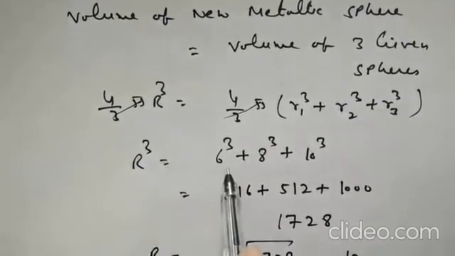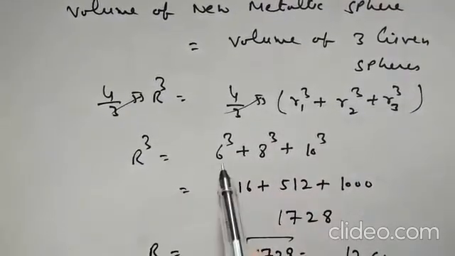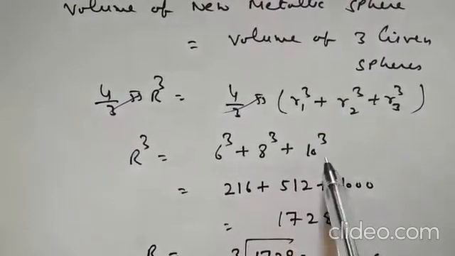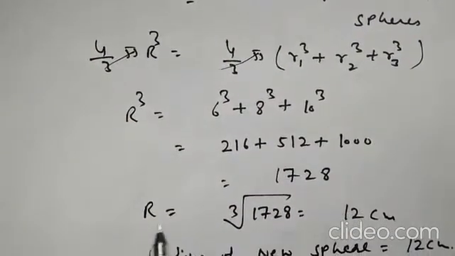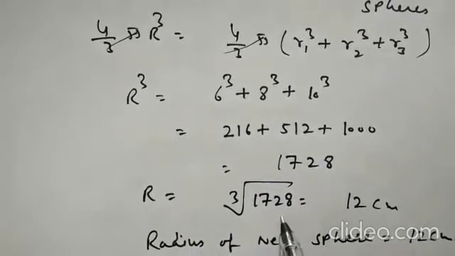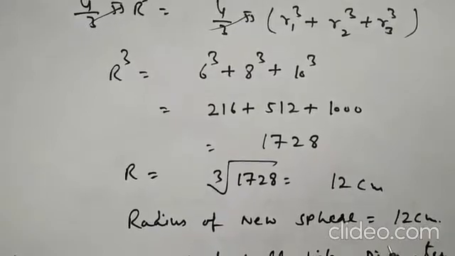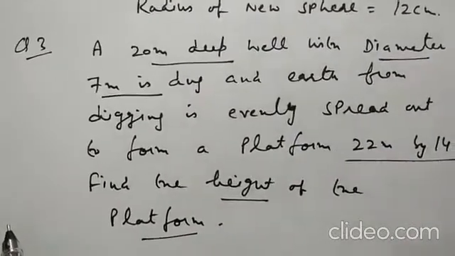R cube is 6 cube plus 8 cube plus 10 cube. 6 cube is 216, 8 cube 512 and 10 cube is 1000. So this is 1728. And to find out the radius of new sphere, we will take cube root of 1728, that is 12 centimeter. And this is the radius of new sphere. So next question number 3.